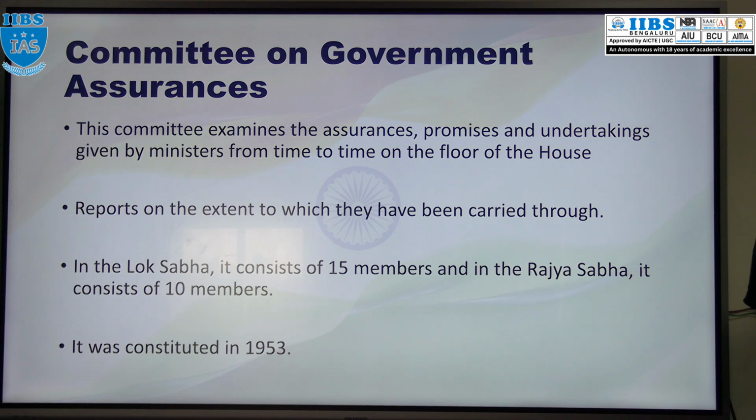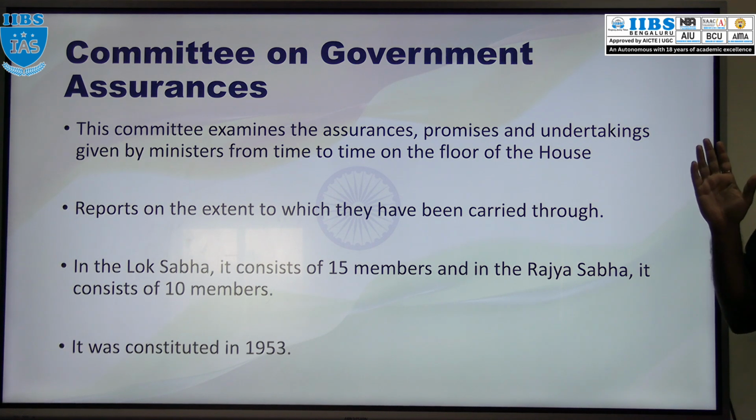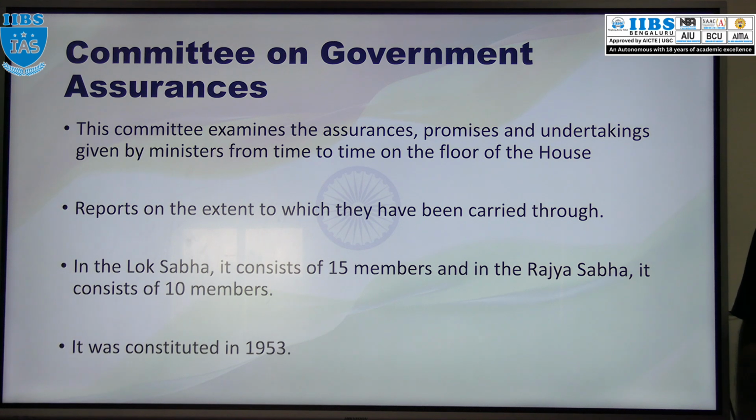Then next, the Committee on Government Assurances. So what is this committee? You know, ministers make promises and assurances, right? We have seen this on Lok Sabha and Rajya Sabha TV. They give assurances and promises from time to time. This committee will examine whether that promise has been fulfilled or not.